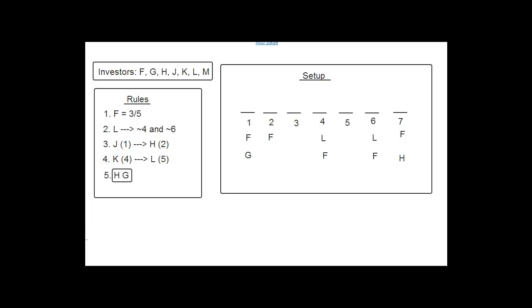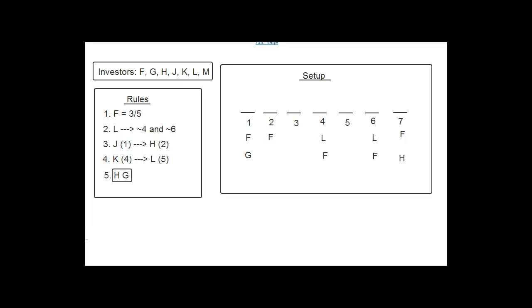The third rule says if J's in 1, then H is in 2, and we're only going to check C, D, and E now. Obviously we know A and B are out. So if J's in 1, then H is in 2. So in order for this rule to apply, J has to be in 1, but J's never in 1. So this rule just flat out does not apply. Okay, we don't have to worry about this rule.